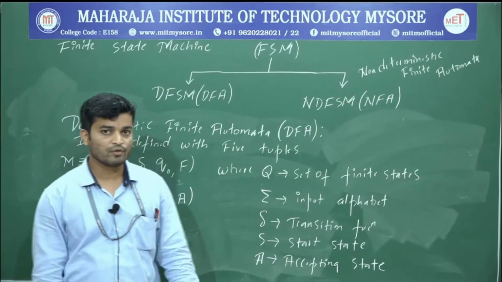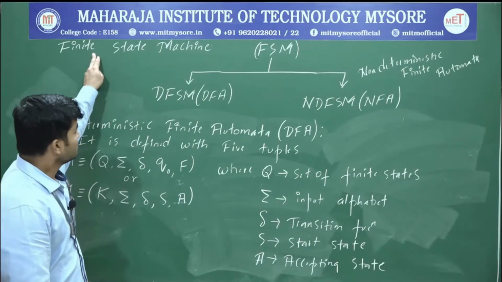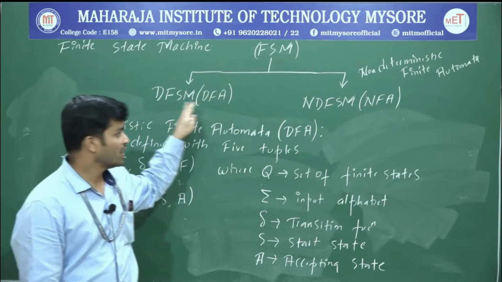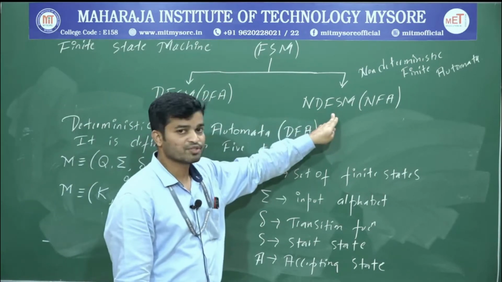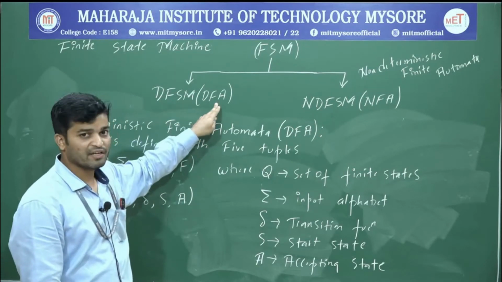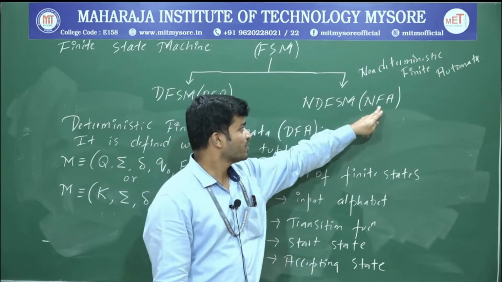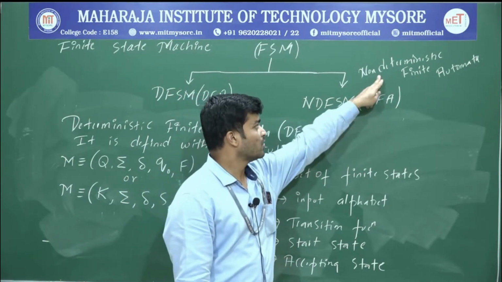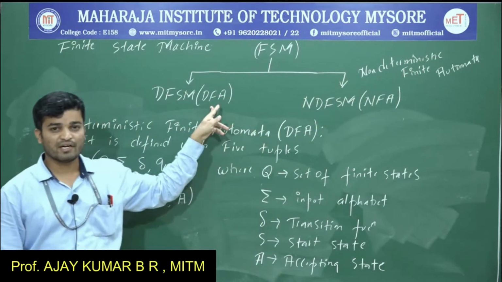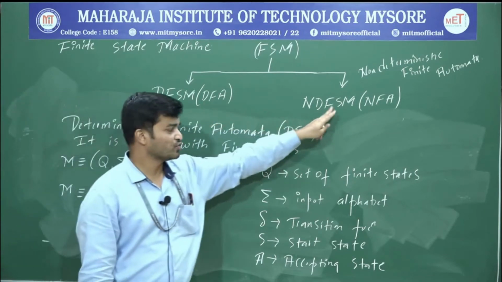Hello everyone, in this video I will continue with the next topic, that is finite state machine. In finite state machine we have two types: one is deterministic finite state machine and the other is non-deterministic finite state machine. A deterministic finite state machine is also called DFA, and a non-deterministic finite state machine is also called NFA. NFA stands for non-deterministic finite automata, and DFA stands for deterministic finite automata. First we'll see the difference between these two.